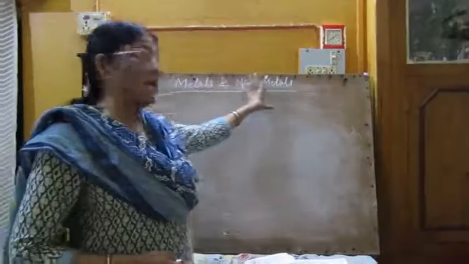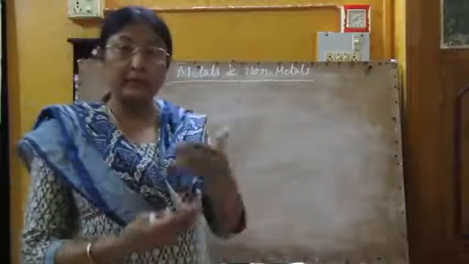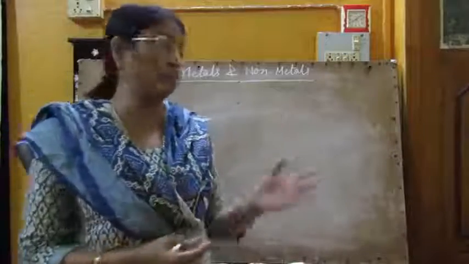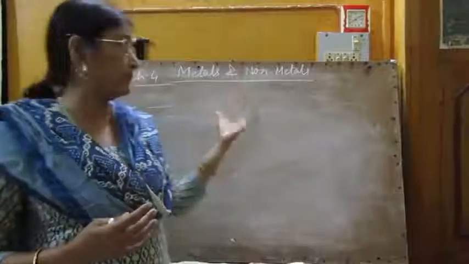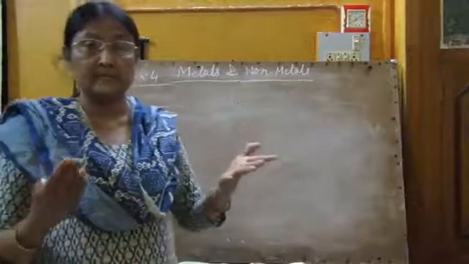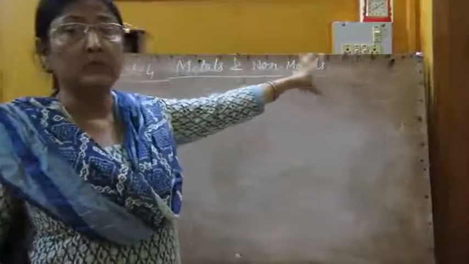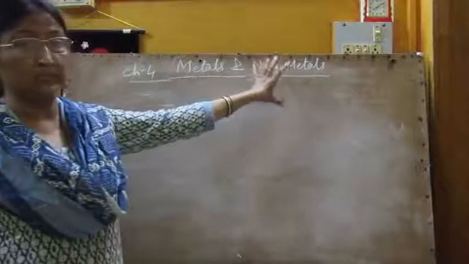This is metals and non-metals. This chapter belongs to the chemistry portion. Before this I explained the chapter force and pressure. That chapter was from physics, and this chapter, metals and non-metals, belongs to chemistry. So today I am going to explain what metals are and what non-metals are.